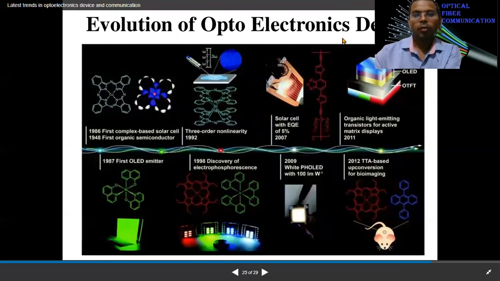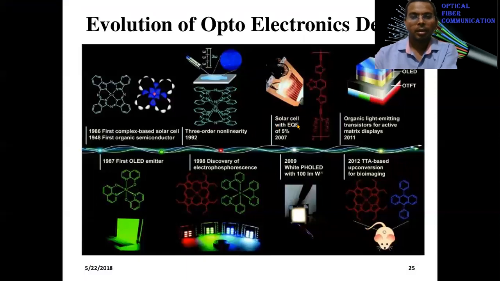This is the evolution of optoelectronic devices. Once optical fiber matured in technology, people started working on its application in different domains. So these are the different domains where the principles of optical fiber are used. One of the most important domains is optoelectronic devices, where optics and electronics come together and work.